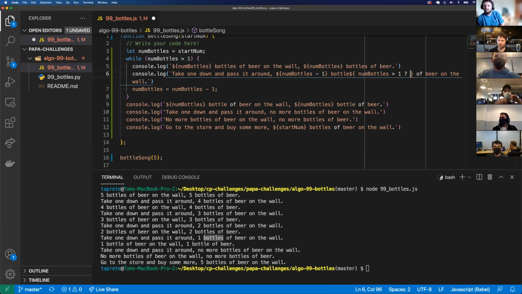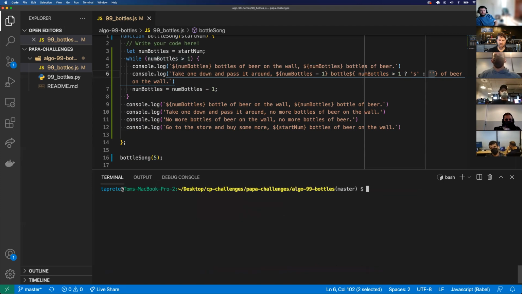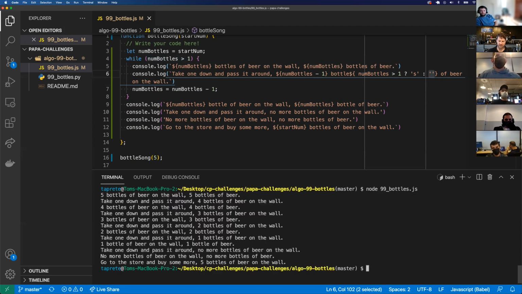And if that's true, I'm going to make an S there. Else, the colon part, I'm just going to have an empty string there. That means there's not going to be an S there. So this says, hey, if num bottles is greater than 1, have an S, make it plural, else just don't have anything there at all. So I'm going to clear that and let's run that again. Oh, it's still doing it.